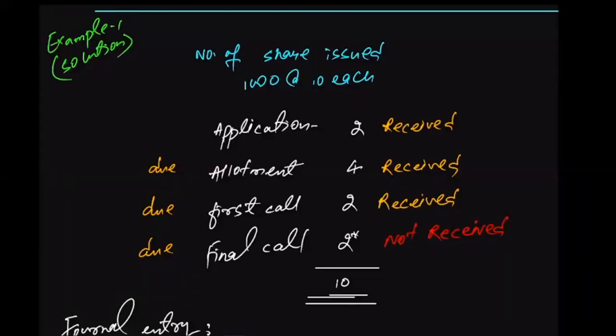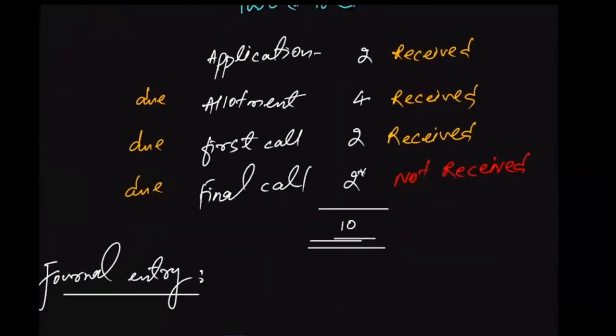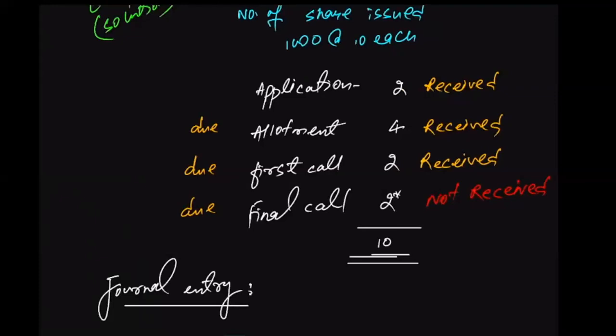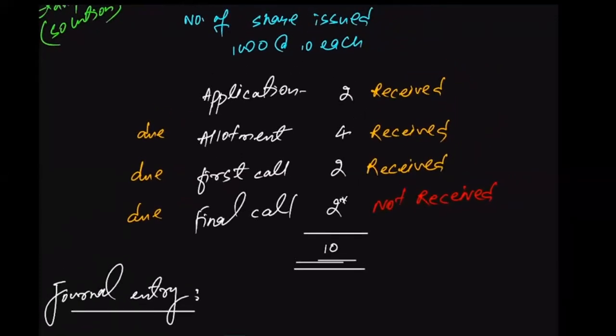So this is the solution. In this case, 1,000 shares were issued. On 100 shares, the final call has not been paid by the investor who bought 100 shares. And we need to pass the journal entry for this. All right. Do it quickly. Note this down.